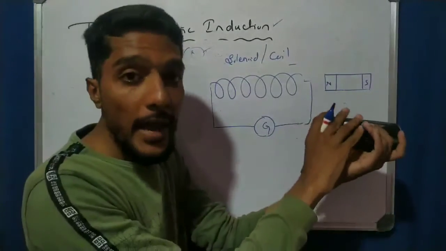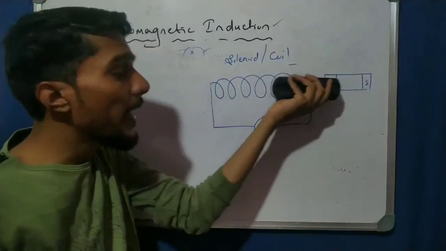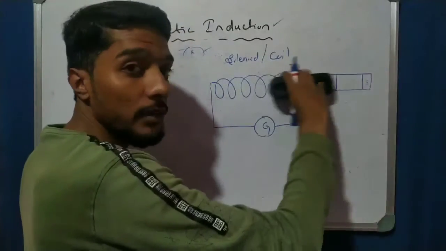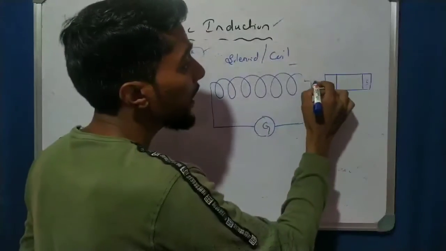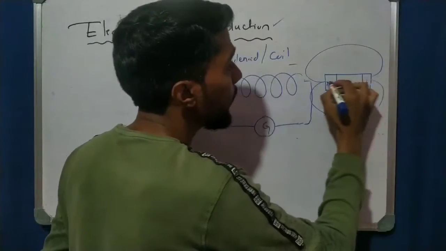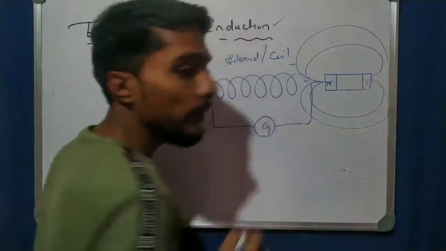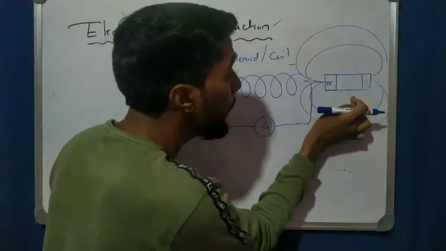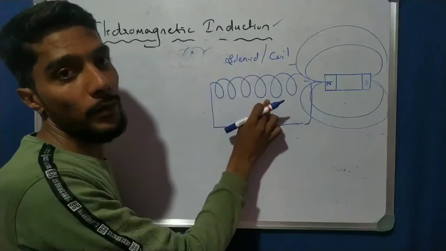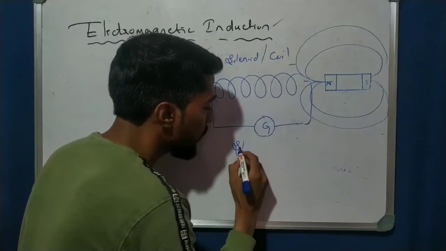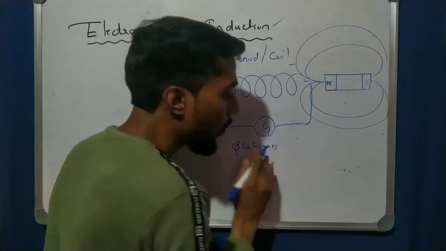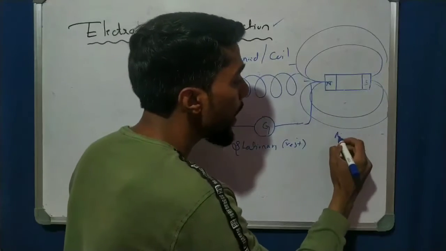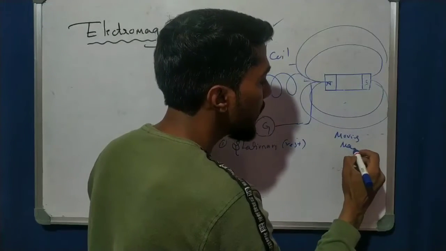A magnet is there. When the magnet is moved towards the conductor, the magnet has a magnetic field. When the magnetic field of this magnet comes in contact with the coil, which is at rest, the coil is stationary. What is moving is the magnetic field. That is very important: the moving magnetic field.